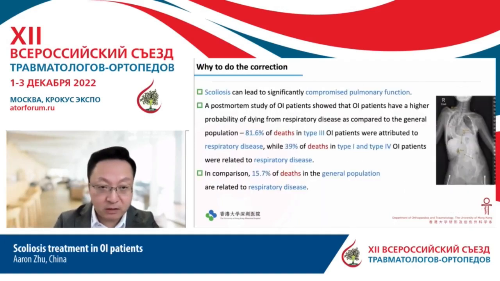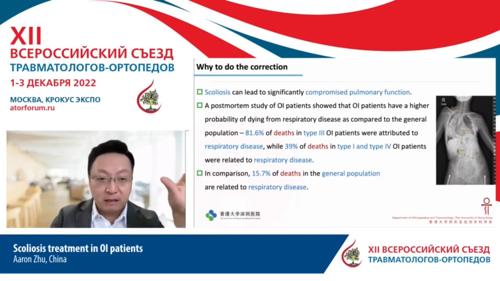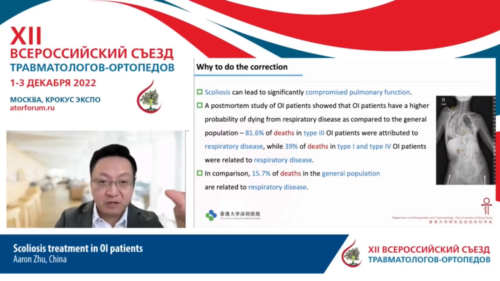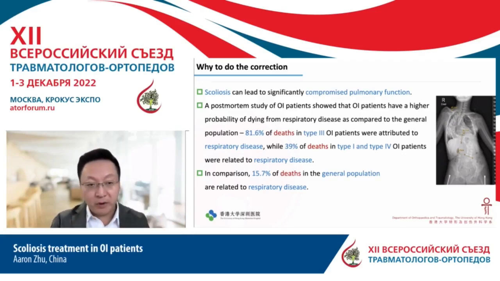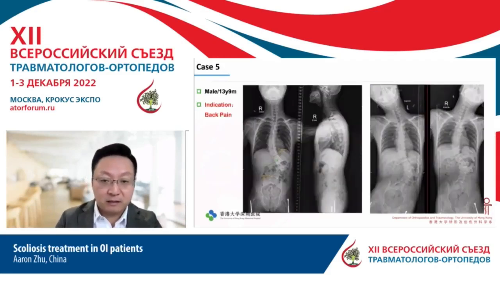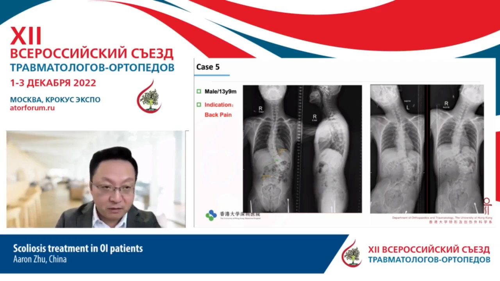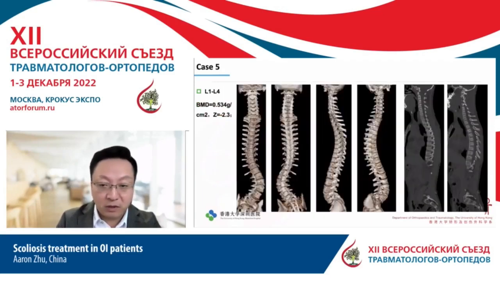And the correction is not that challenging. But there is another type, as I mentioned, type 3, where the curve will rapidly progress to 80 or 100 degrees, and the pulmonary and cardiac function will be compromised with the disease progress. So this is one severe case. You can see, beside the scoliosis, there's also wedge-shaped vertebrae and big rotation of the lumbar curves. So the patient will present with very severe back pain, so it's very indicated for surgery.